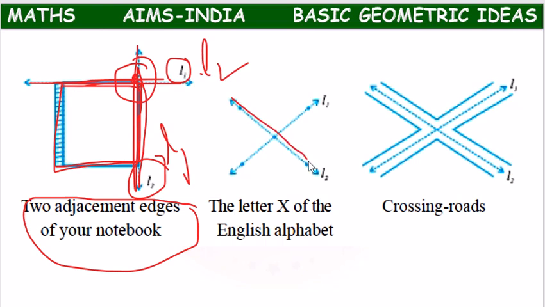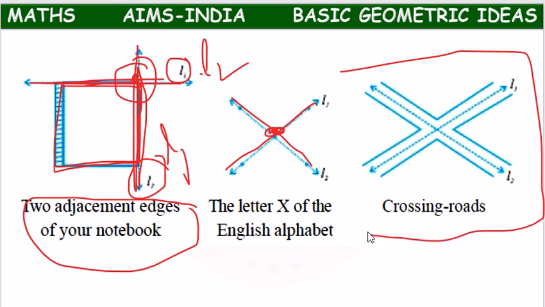Or if this is L2, if this is L1, they are intersecting at common point, this point. So they are intersecting lines. Or if you observe any crossroads in a junction, this is one straight line, this is one straight line, both are intersecting at the crossroads. So these two lines are also considered as intersecting lines.